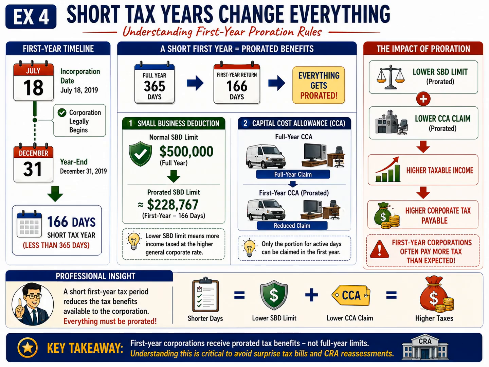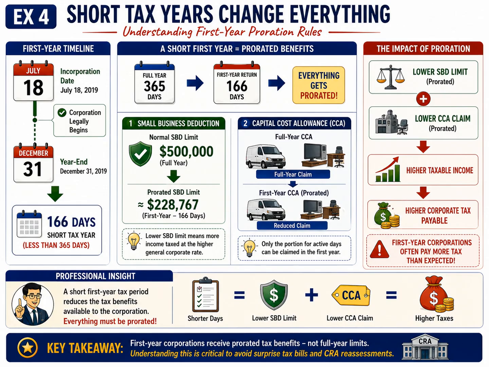Move now to the center of the slide. This visual illustrates the overall concept of proration. A normal corporation has a full 365-day taxation year. In contrast, a newly incorporated corporation has only a 166-day taxation year. As a result, many annual tax limits must be reduced proportionally. This is why the graphic emphasizes that everything gets prorated.